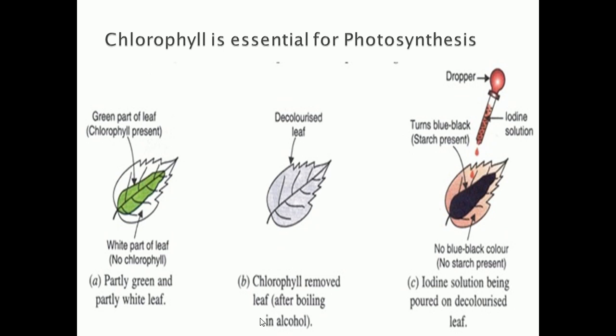Why do we immerse it in alcohol? So that the chlorophyll will be removed from the leaf. You can see in the second picture: after keeping the leaf in boiling water for a few minutes, we immerse this leaf in alcohol. After that, put the test tube which contains the leaf in a water bath.